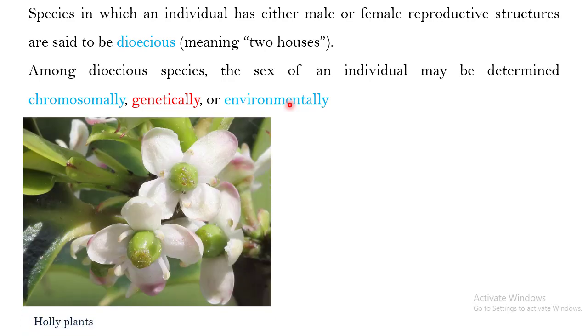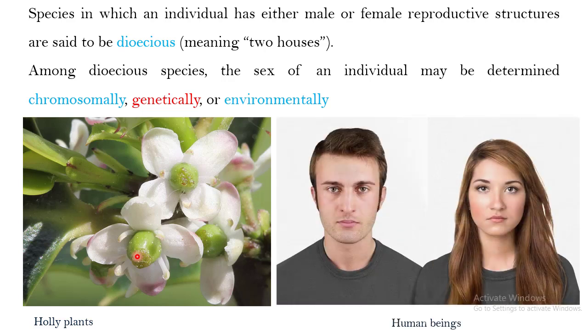If I give you examples of dioecious organisms, among plants the holly plants are dioecious. There would be a male holly plant and a female holly plant. The most common example of dioecious organisms is human beings. You have males only having the male reproductive structure, and females only having the female reproductive structure. So human beings are dioecious.